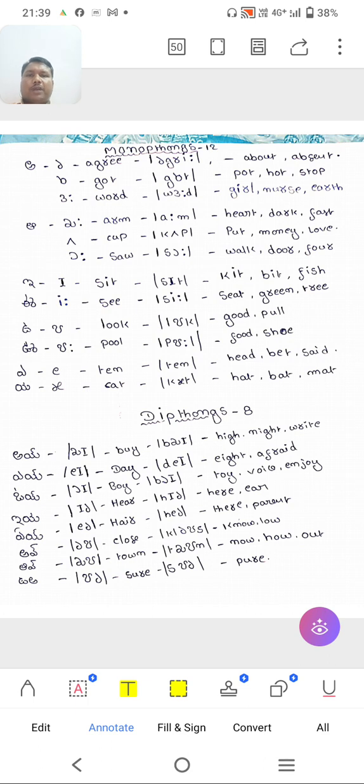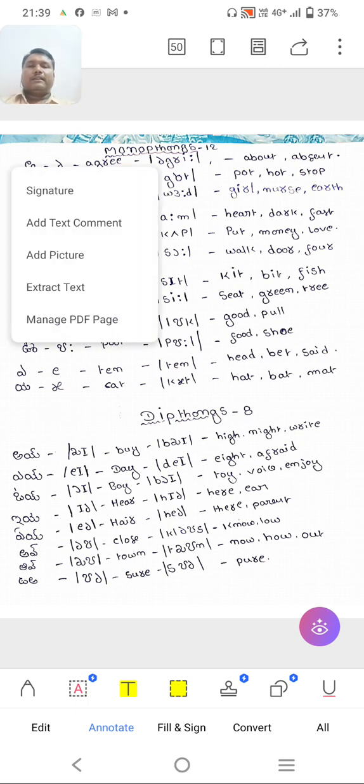Yeah, monophthongs and diphthongs. In examinations they ask you to write about monophthongs and write about diphthongs. See here the sound, for example, go. See, agree. This is the phonetic transcription of agree. Then this is got.